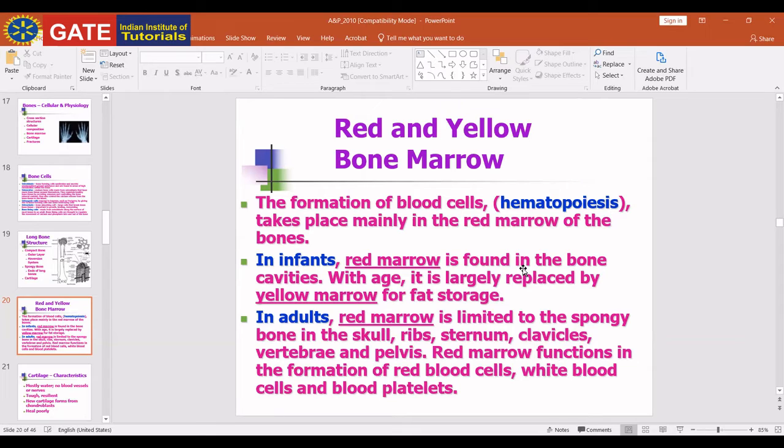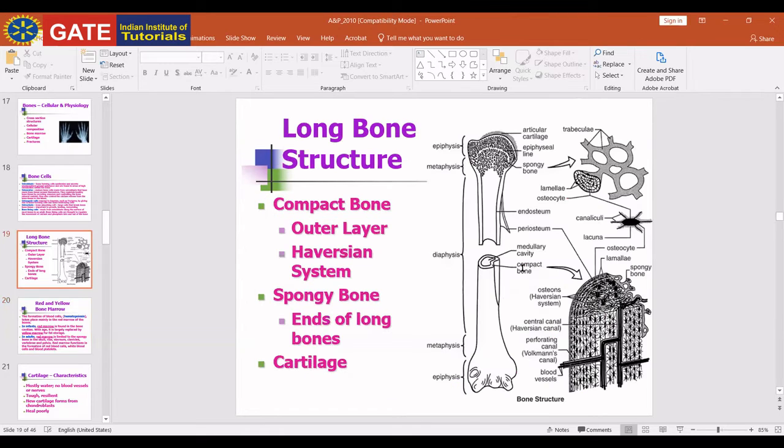And then we further divide bone into two parts: compact bone and spongy bone. Compact bone, we also call cortical bone. They form the hard external layer of all bones. Just remember it. An example of compact bone is the long bones of the arms and legs.